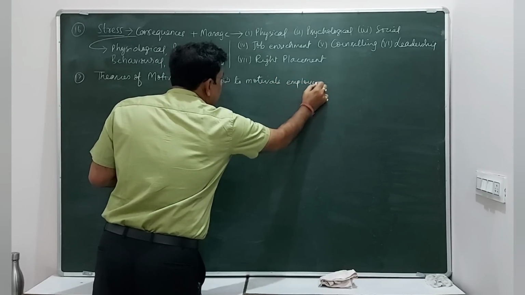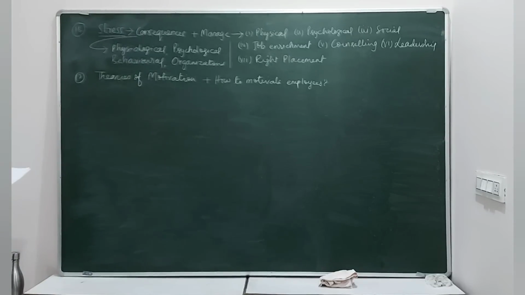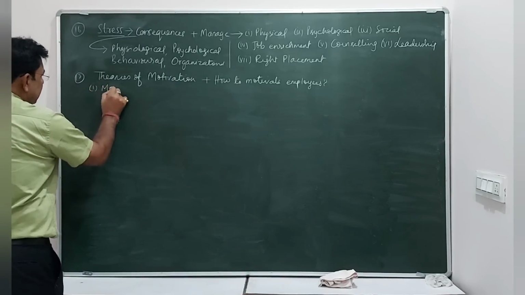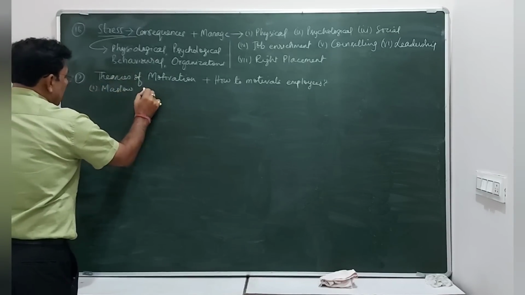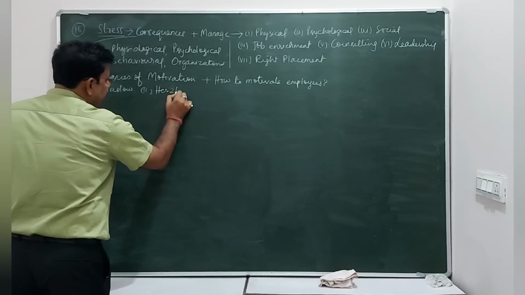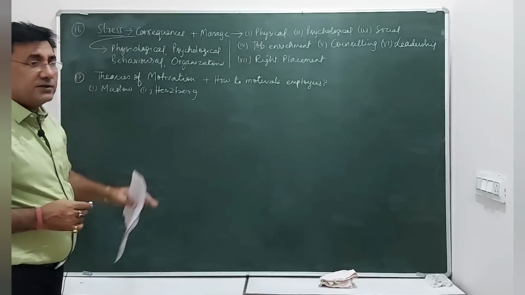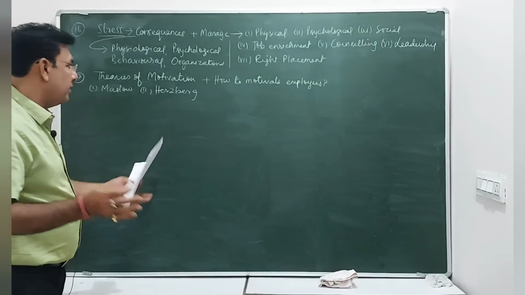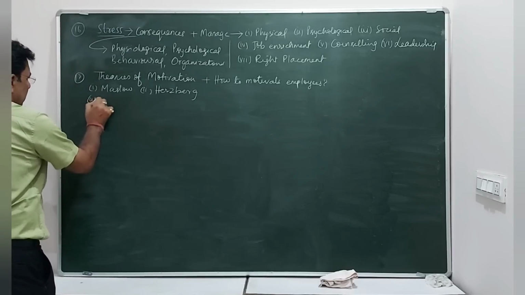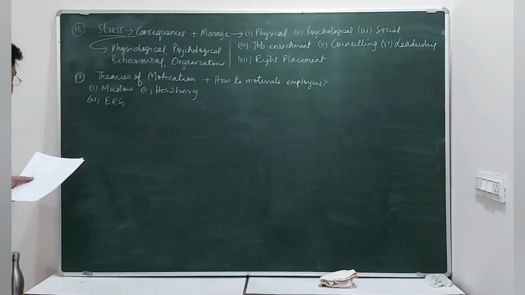So you must remember this. Now basically there are a lot of theories of motivation, but I would suggest you to follow Maslow's theory of need hierarchy. Second one, Herzberg's two-factor theory. Sometimes the difference asked between Maslow and Herzberg, similarities and differences both. So very important one. And you can also learn about the ERG theory, that is existence, relatedness and growth theory.